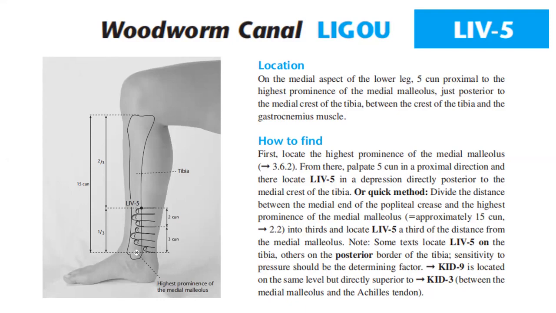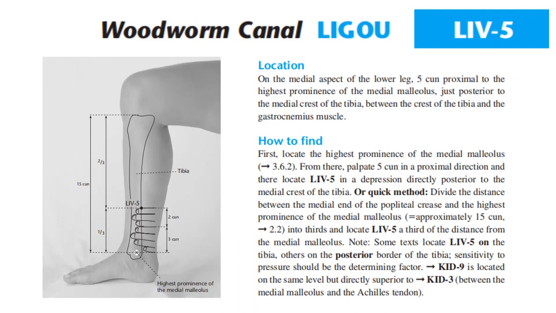Or the quick method: divide the distance between the medial end of the popliteal crease and the highest prominence of the medial malleolus, approximately 15 cun, into thirds, and locate Liver 5 a third of the distance from the medial malleolus. Note that some texts locate Liver 5 on the tibia, others on the posterior border of the tibia. Sensitivity to pressure should be the determining factor.